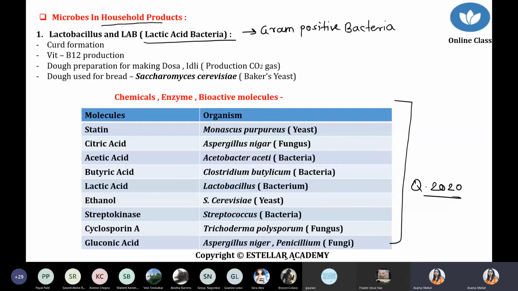Lactobacillus bacteria is mostly used for curd preparation, curd formation. Again, Lactobacillus is rich in vitamin B12. You know there are many vitamins: water soluble vitamins like the B complex, and the other type that is fat soluble. Under the B complex, which is water soluble, there are B1, B2, B5, B7, B6 and B12. So vitamin B12 is produced by the bacteria Lactobacillus.